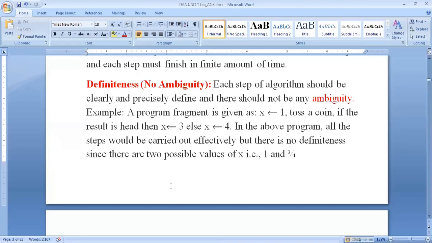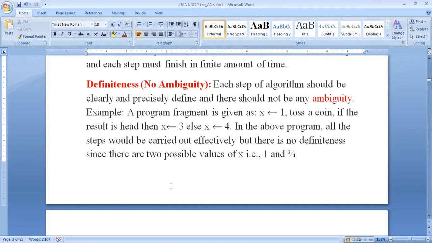A program is the expression of an algorithm in a programming language. Suppose you have written a program. So an algorithm is converted into a program. A program is an expression of an algorithm using some programming language. The programming language may be C, C++, Java, Python, like that. Different programming languages are there.